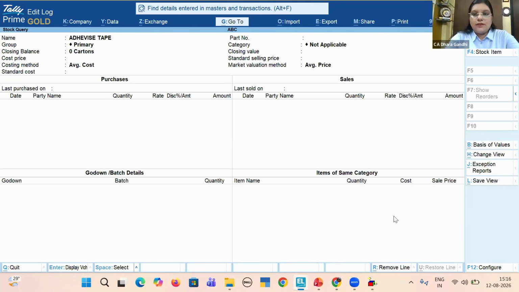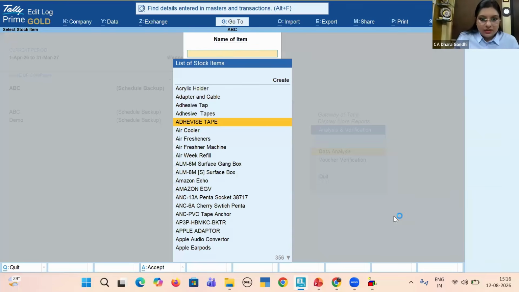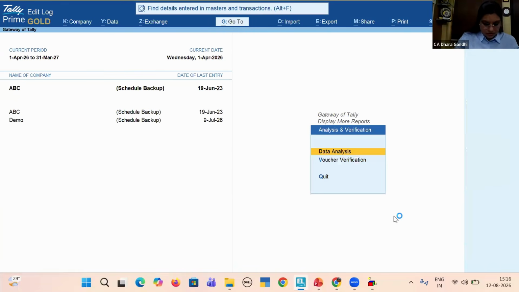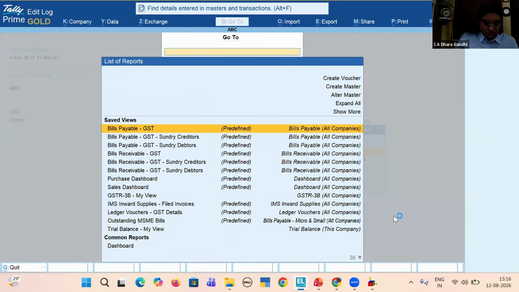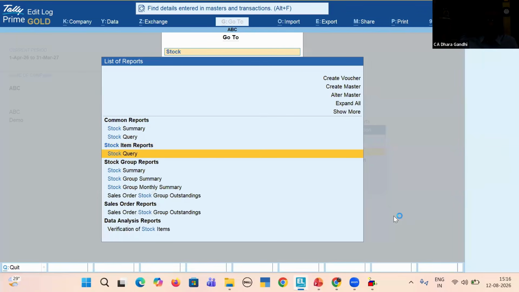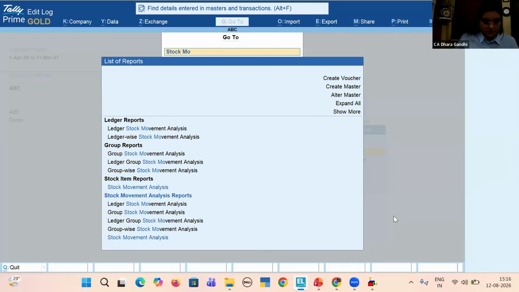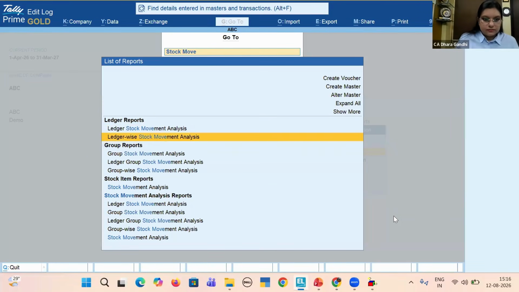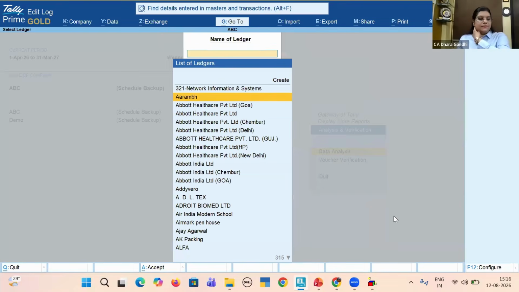So for a particular stock, if you want to see from where it has been purchased, where it is going, what the godown details are, and any similar category, you will be able to see it through stock query. Similarly, one more amazing report is stock movement analysis.